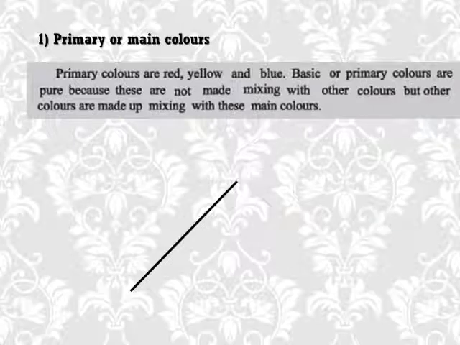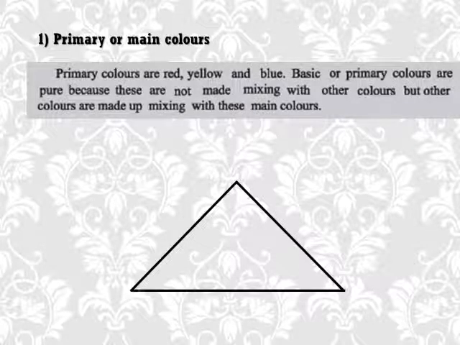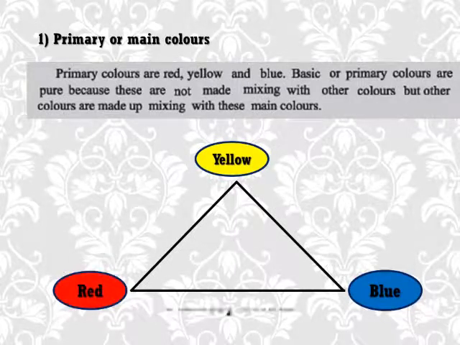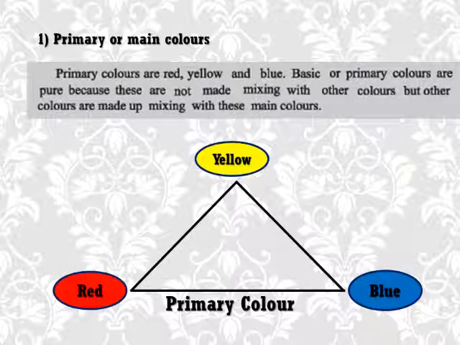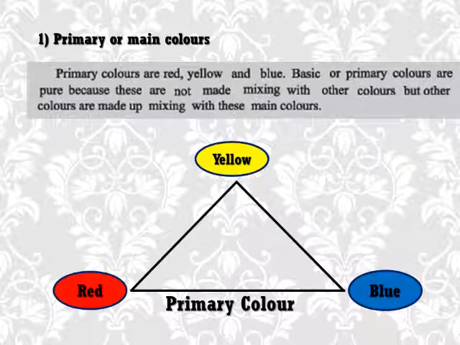At first, primary color. Draw a triangle. Then write the primary colors' names. Red, blue, yellow are primary colors. These are the basic colors because these are not made by mixing with other colors, but other colors are made by mixing these main colors.